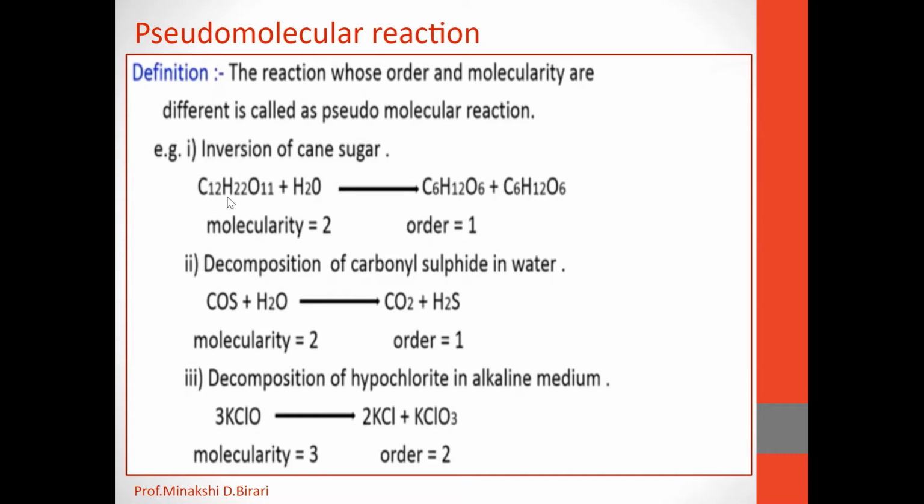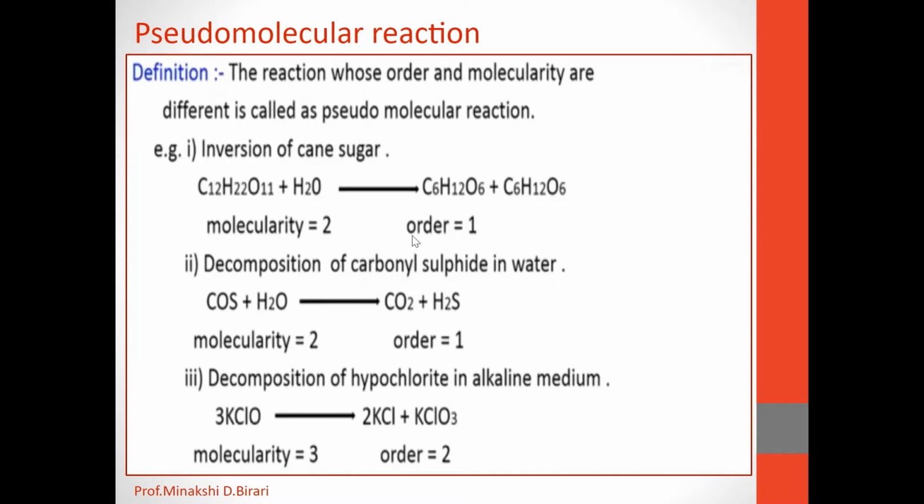So in this, C12H22O11 plus H2O gives the formation of products C6H12O6 plus C6H12O6. In this reaction, molecularity is equal to 2 and order is equal to 1. So what is molecularity? It is the number of reactant molecules involved in the elementary reaction. So here 2 reactant molecules are involved. So the molecularity is equal to 2.